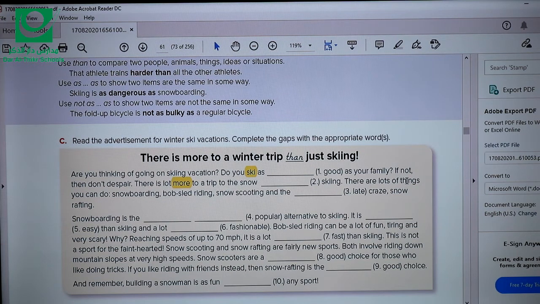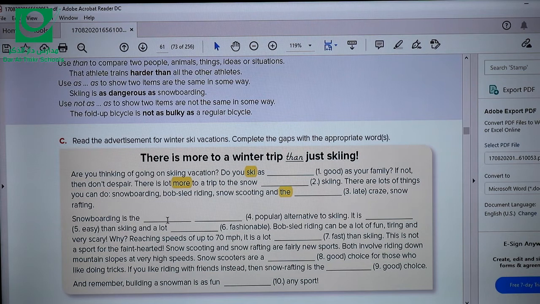There are lots of things you can do: snowboarding, bobsled riding, snow scooting, and the late craze. Well, actually, this adjective late should be in the superlative form because of the. So you're going to add est, and since we have an e, you're going to add st. So it should be the latest craze, snow rafting.